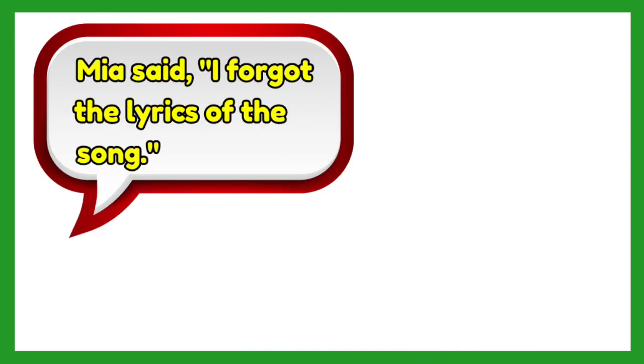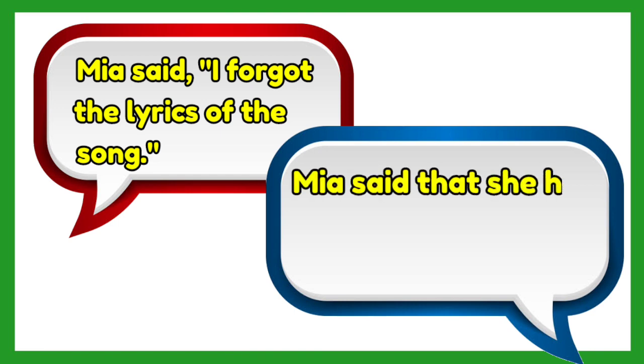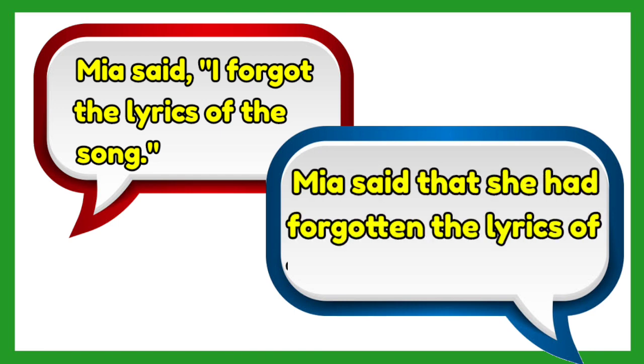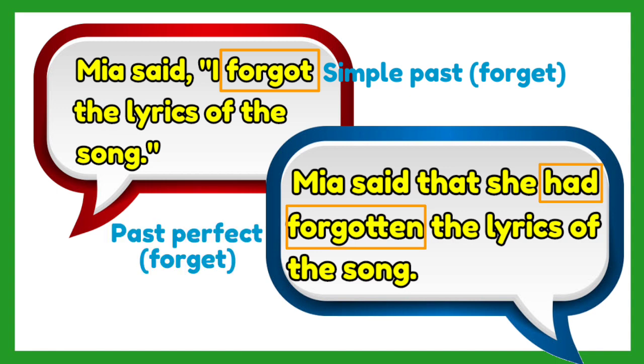For example, Mia said, "I forgot the lyrics of the song." If we change it into an indirect speech, the answer would be, Mia said that she had forgotten the lyrics of the song. The verb forgot is the simple past tense of the verb forget. And in the indirect speech, it is changed into had forgotten. It is the past perfect tense of forget.